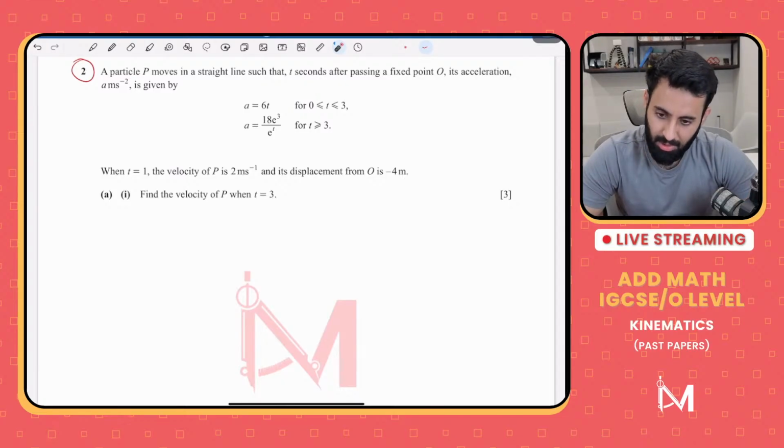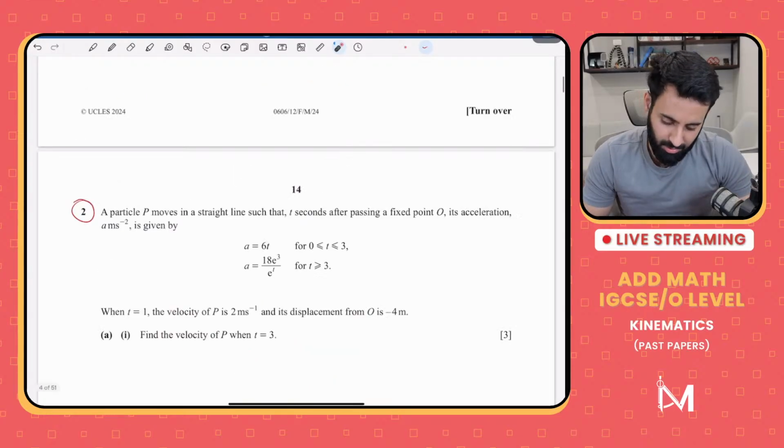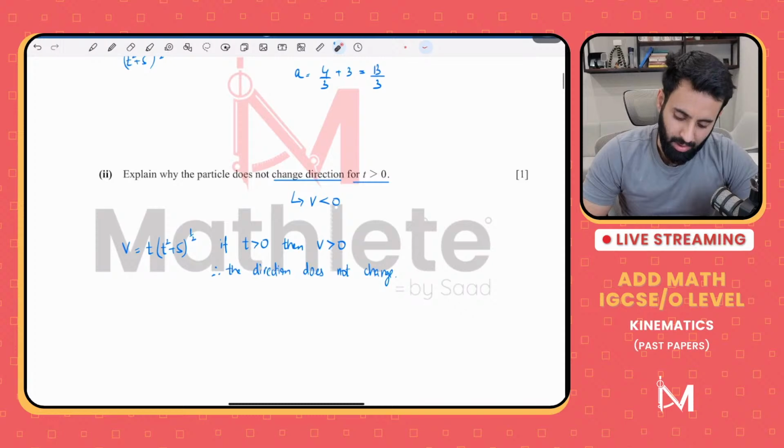Okay, so here's another question. Let's see what it says. A particle P moves in a straight line such that... Which part didn't you understand? This part? Look, I'll explain this again.